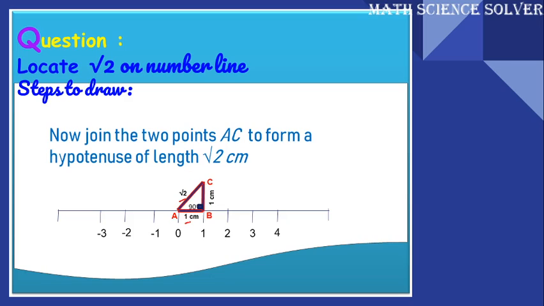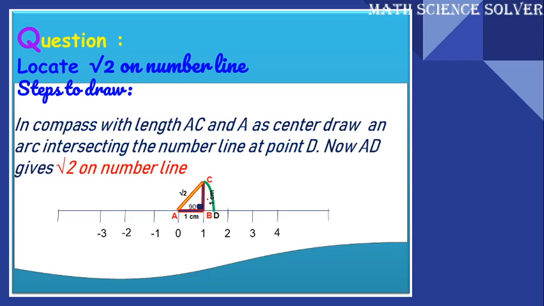If AB is 1 centimeter and BC is 1 centimeter, its hypotenuse will be root 2. So with your compass, measure the length of AC, and then you draw an arc that cuts the number line at point D.